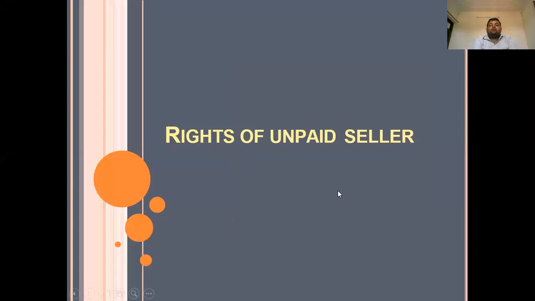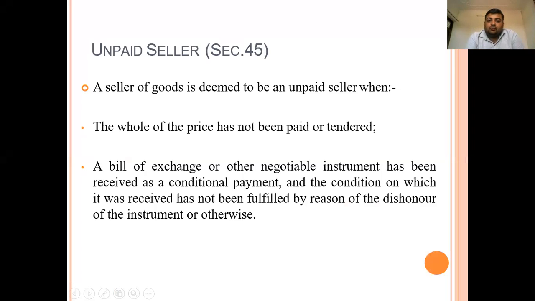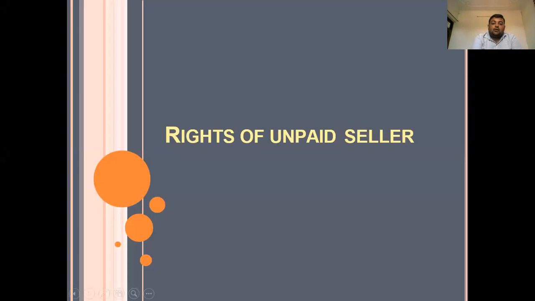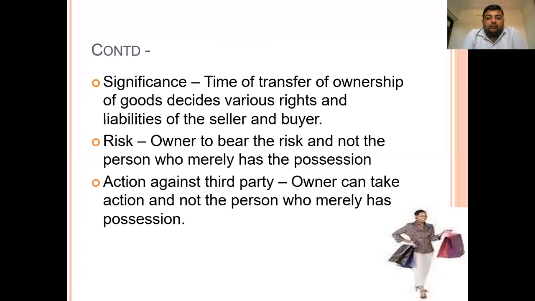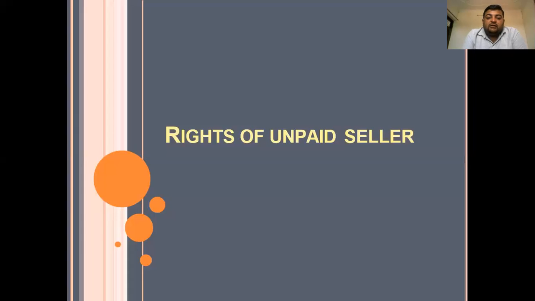So, what are the rights of the unpaid seller? What is the meaning of unpaid seller? An unpaid seller is a seller who has done the sale but has not received the payment, or the buyer has defaulted, or due to any other reason. Till yesterday we covered the passing of property and rights, all these topics. In today's lecture, we will start with the rights of the unpaid seller.